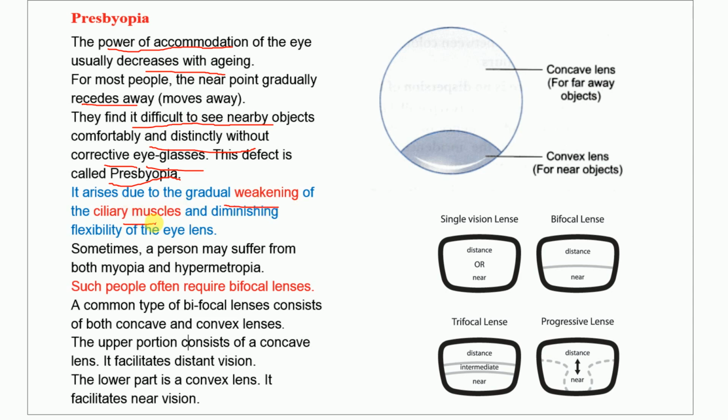Already I told you about the reason for presbyopia. Presbyopia is because of a weakening of the ciliary muscles, which diminishes the flexibility of the eye lens. That's why the eye lens will take time to adjust its focus.